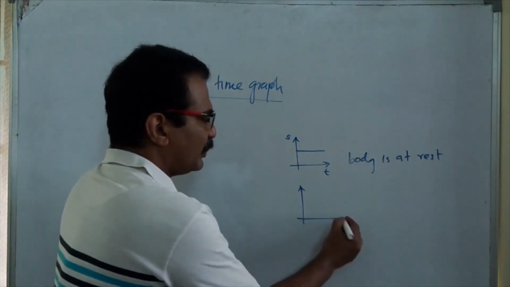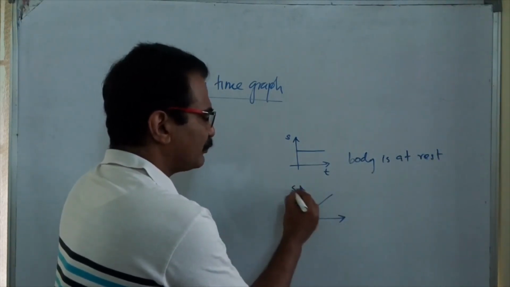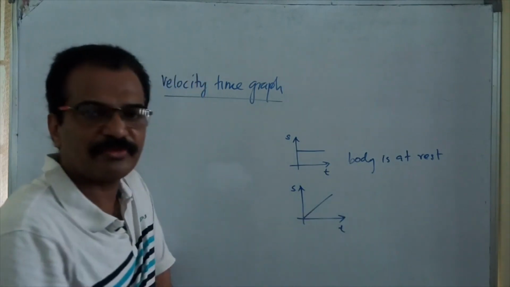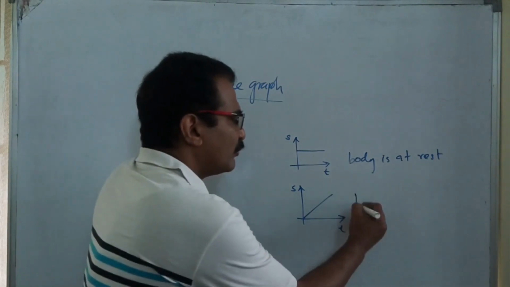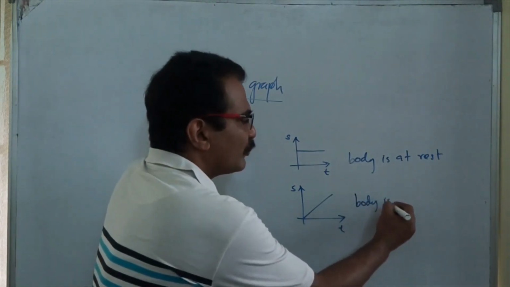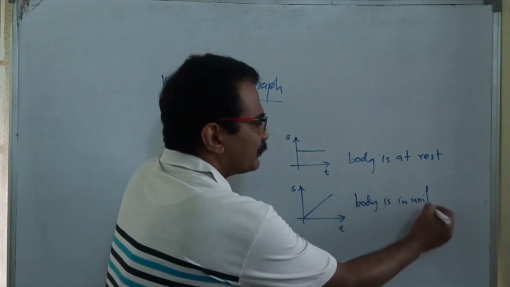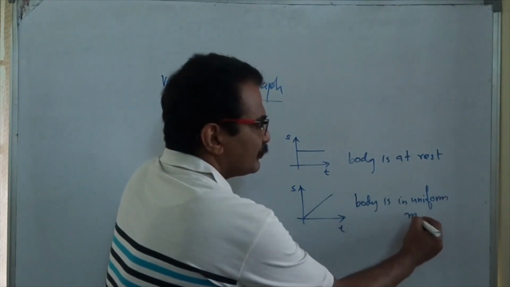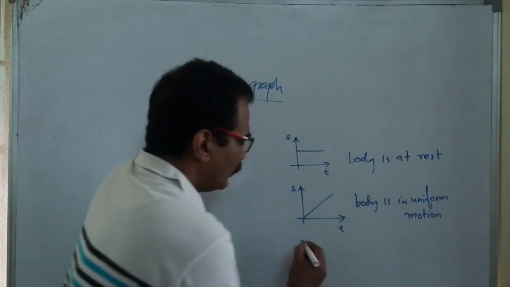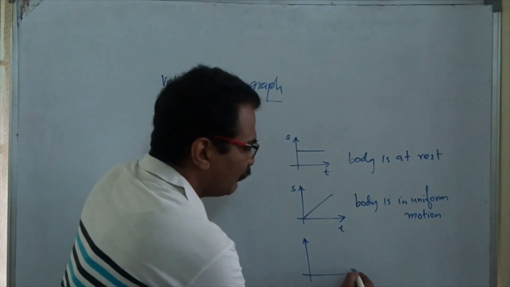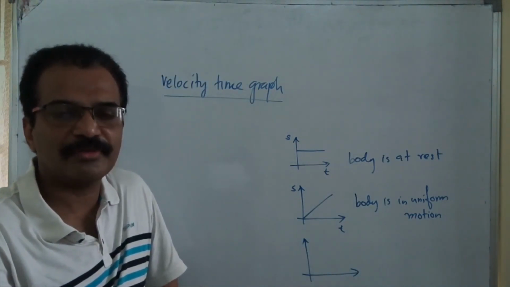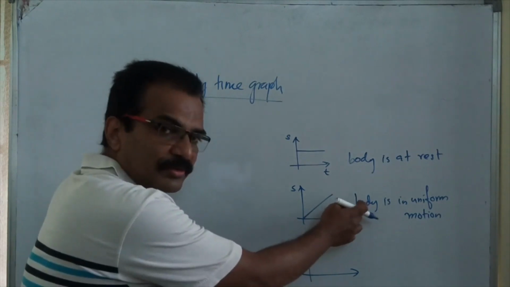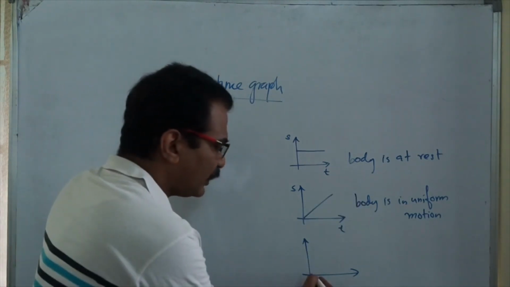If the displacement time graph takes this shape, what will you understand? This means the body is in uniform motion, and uniform motion means the body moves with constant velocity. Velocity is not changing.